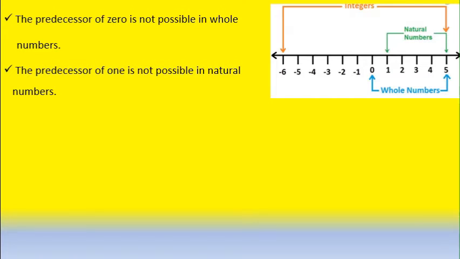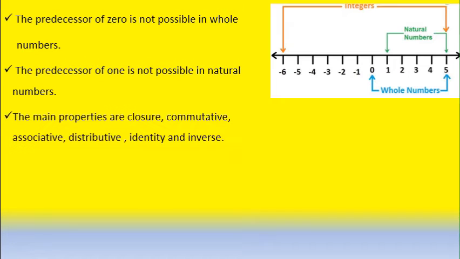Next we learned the main properties of whole numbers. What are the main properties of whole numbers? Yes, the main properties are closure property, commutative property, associative property, distributive property, identity and inverse. Last week we finished the closure property of whole numbers. What is the closure property of whole numbers? If we are taking any two whole numbers, after any arithmetic operation, that is addition, subtraction, multiplication, division, the answer should also be there in the same set of whole numbers. Only then we can say whole numbers holds the closure property.